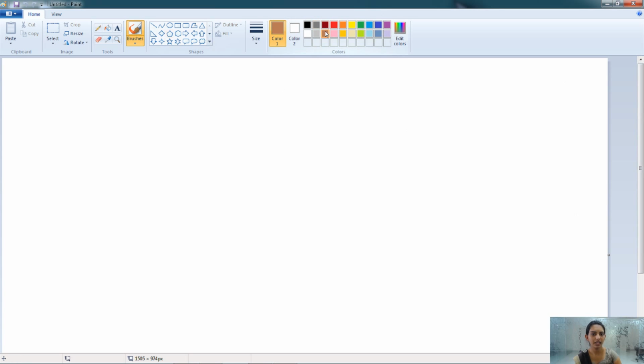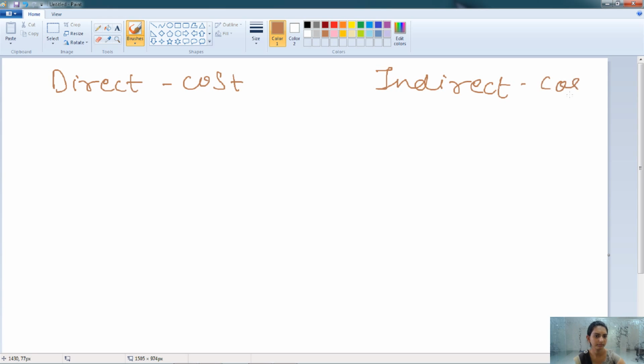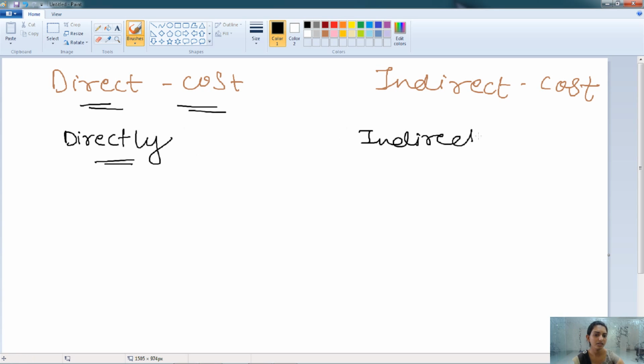Let's have another type of cost, that is the direct cost and indirect cost. We have another two types of cost, that is the direct cost and the indirect cost. The cost which is directly incurred is known as the direct cost, whereas this cost is not directly incurred, but it is incurred indirectly. So this is known as the indirect cost.